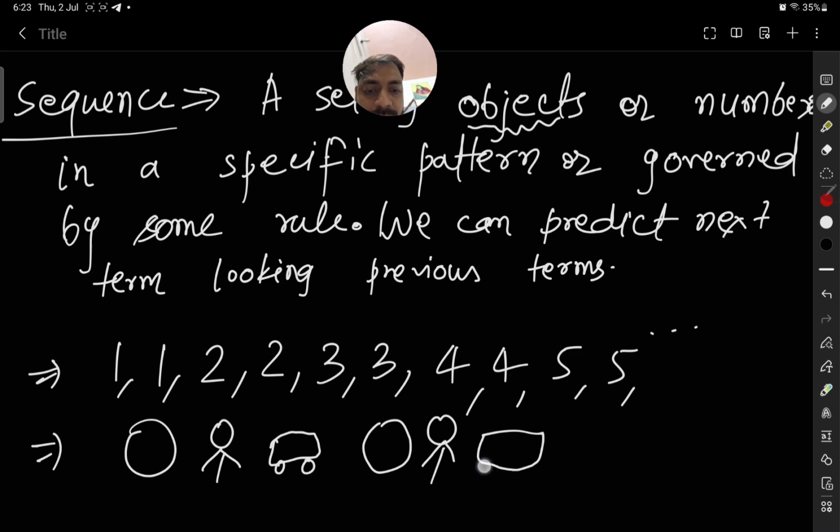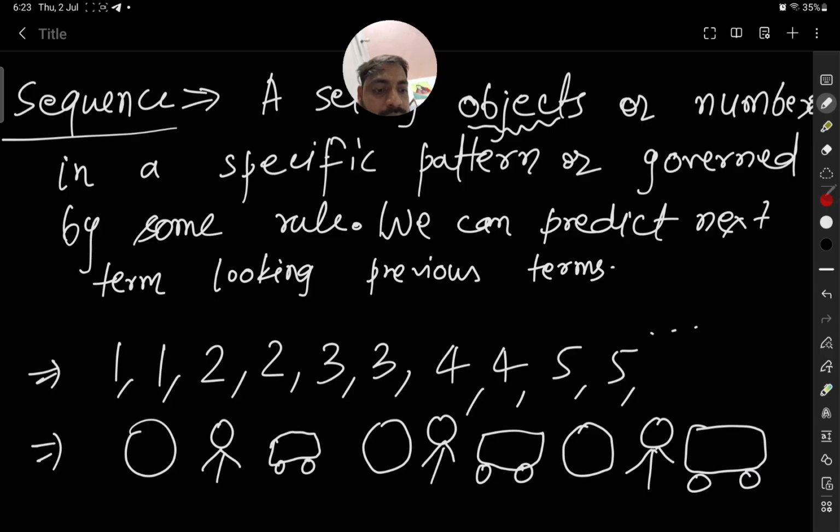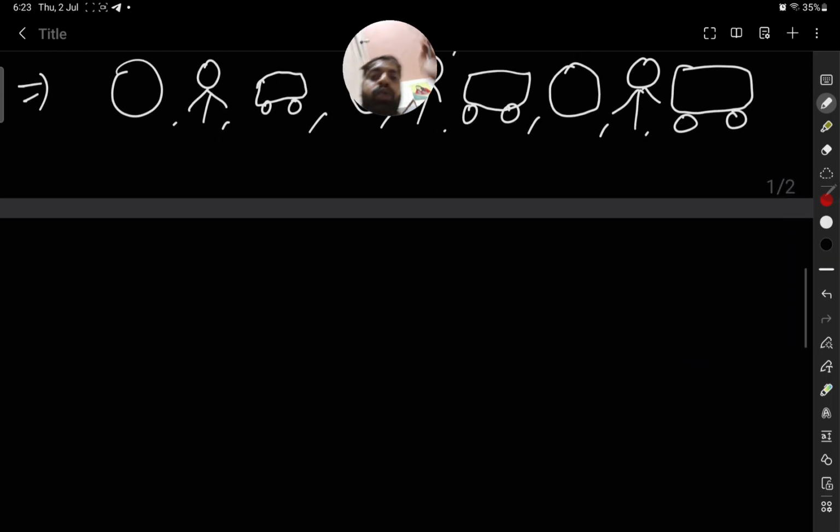So this is also a sequence. You can easily tell here what should be there. This ball will be there. After that, there will be doll, and after that, there will be car. So this is also a sequence. Objects can be there, or in the similar fashion, numbers can also be there. These are the sequences where you can easily tell the next term and they will follow some specific pattern.